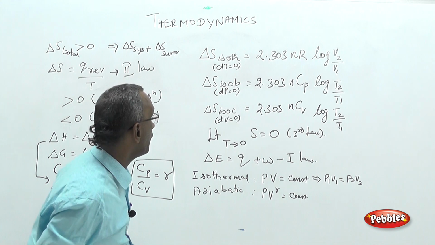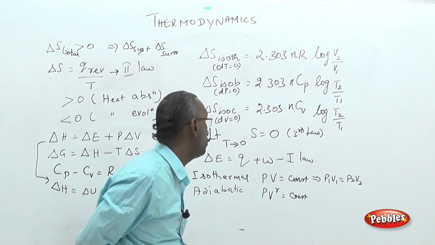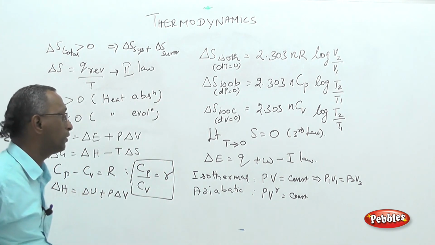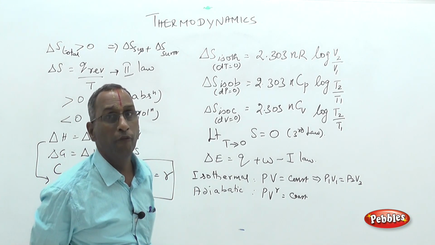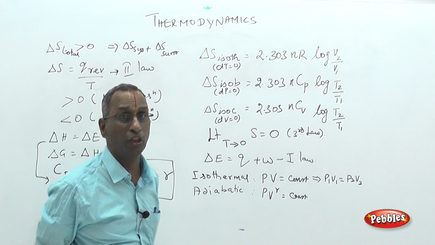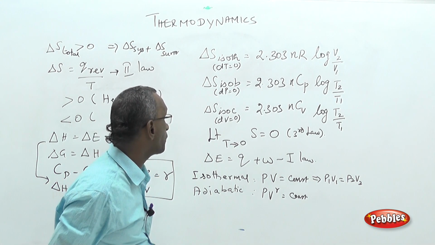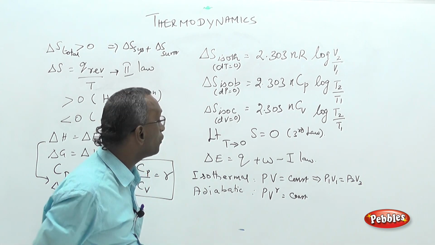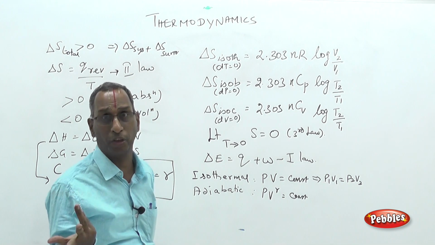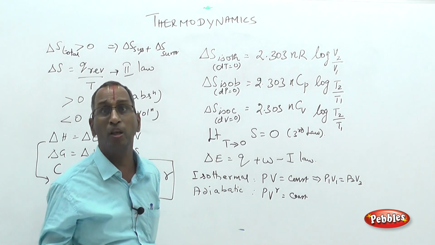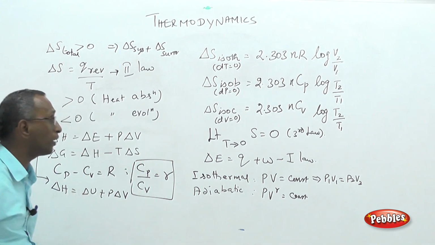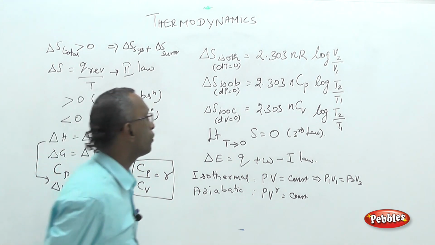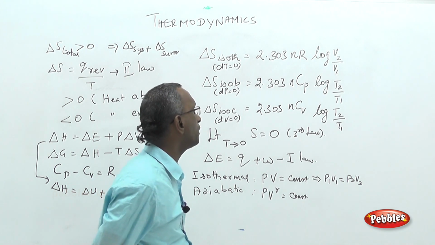For the same process, if it is carried out at constant volume, the expression is delta S isochoric, or change in entropy for an isochoric expansion, constant volume expansion. So that is isochoric process. It need not be expansion. Expansion means change in volume. Isochoric process, some other process which is carried out at constant volume. So this 2.303 N Cv log T2 by T1.